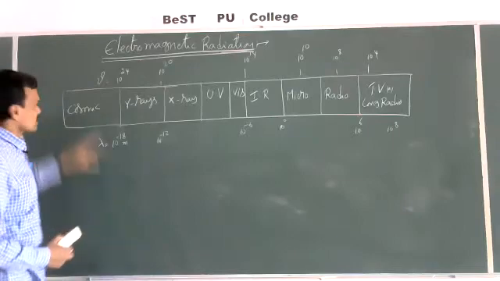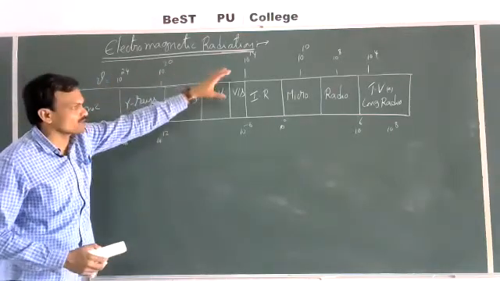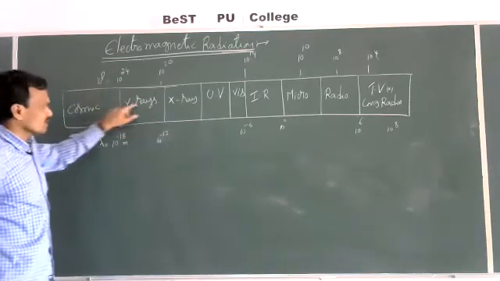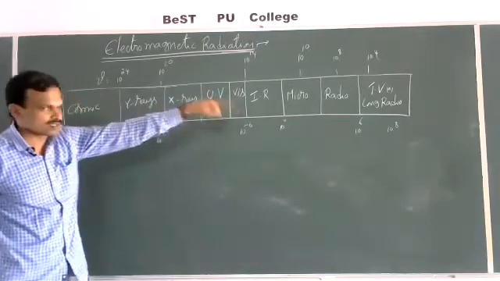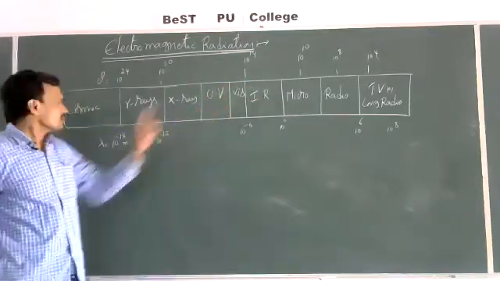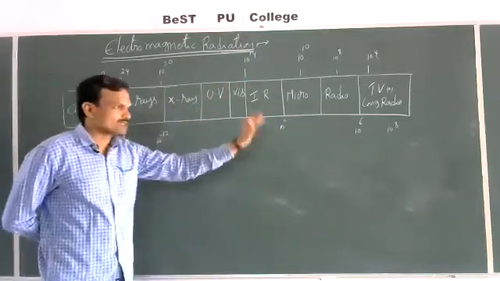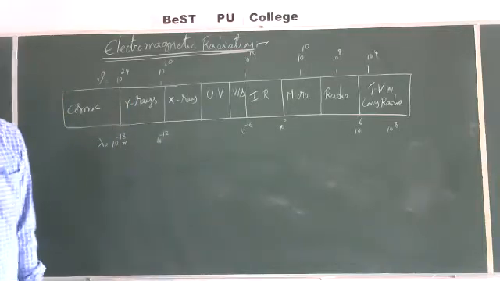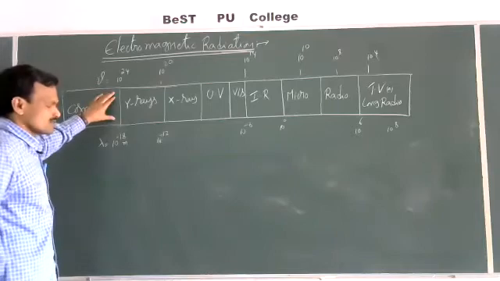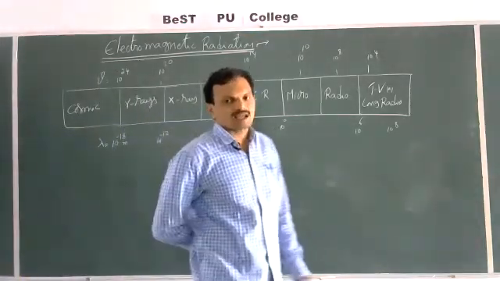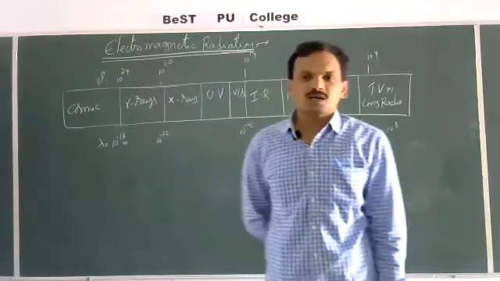These are just the approximate ranges of wavelengths and frequencies mentioned here. So the arrangement of different electromagnetic radiations in decreasing order of frequency or increasing order of wavelength is known as the electromagnetic spectrum. Then, what are the characteristic properties of electromagnetic radiations?